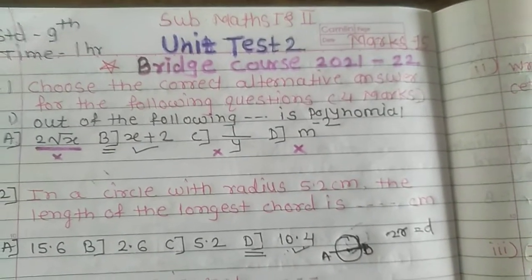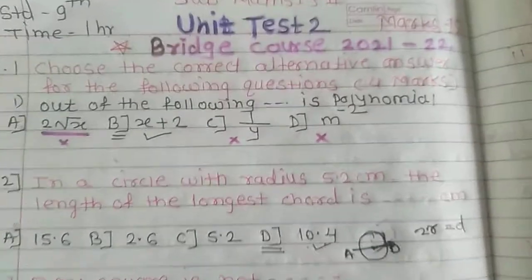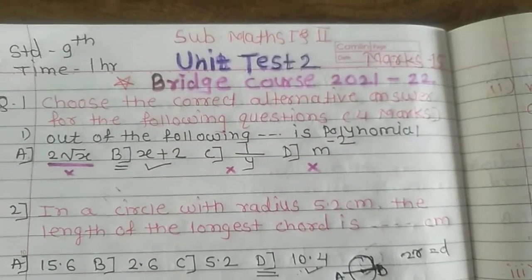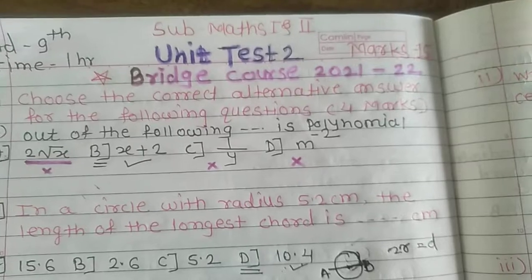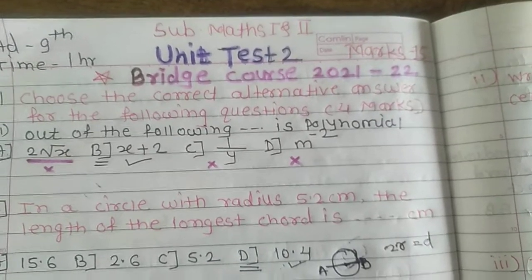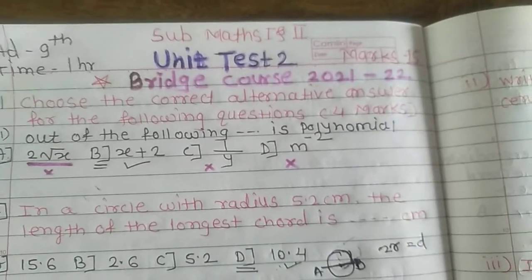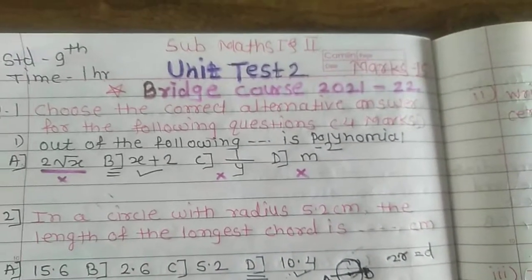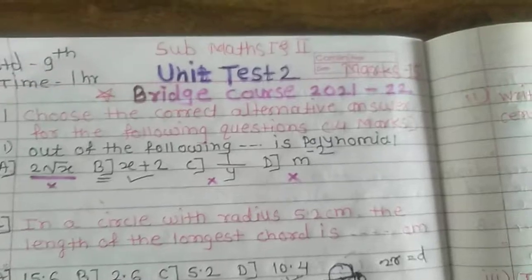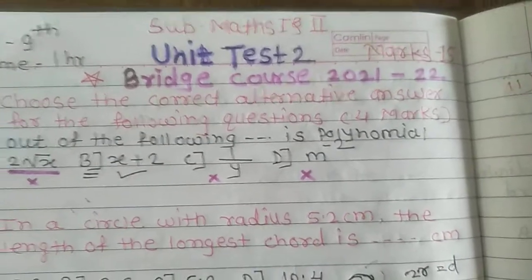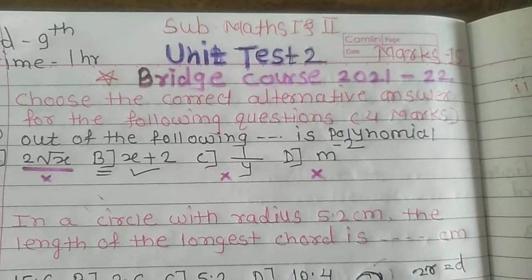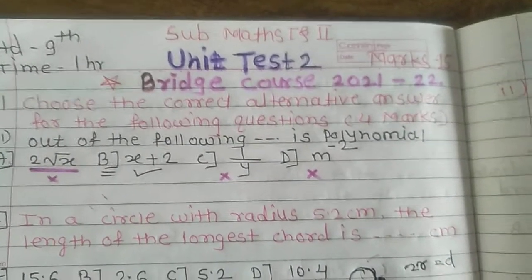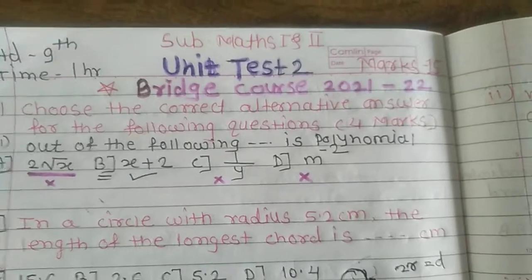Today I have discussed the bridge course for standard 9th. So we have solved the unit test second, after 30 days, recognized by the SCERT according to the year 2021 to 2022. The test is of 15 marks, and the time required is 1 hour. That is the offline test. After you have completed 30 days, you should solve this offline test.